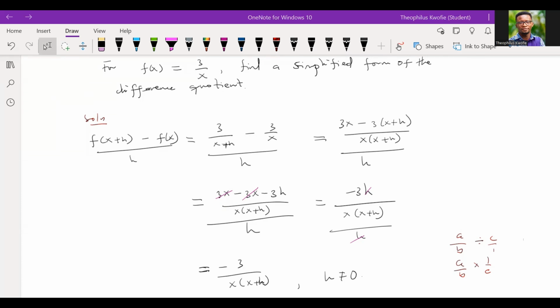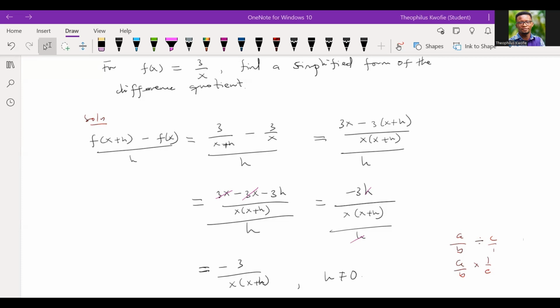So far we've been able to look at the average rate of change, and we said that it's the slope of a line between 2 points. We said that the average rate of change is a ratio of the change of the output to the change in the input. The line connecting 2 points is called a secant line. So a line that connects 2 points is called a secant line. It's very important that we know it.